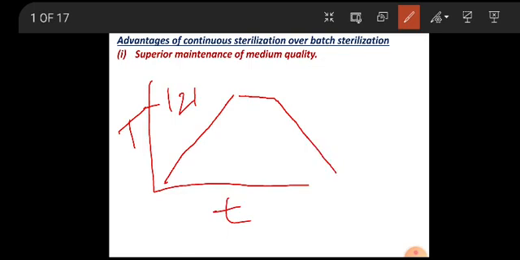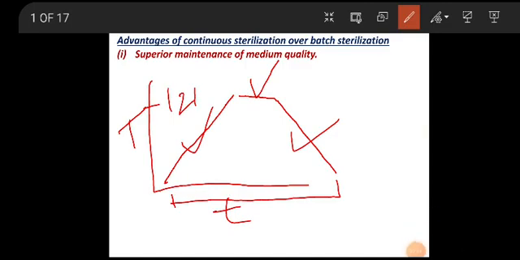Here what we see is that for a long period of time the medium remains exposed to the temperature during the heating up period and cooling down period. This is called the holding period. So heating up period, holding time, and cooling time. For these three durations, the medium remains exposed to temperature during batch sterilization. Now let us see what happens during continuous sterilization.